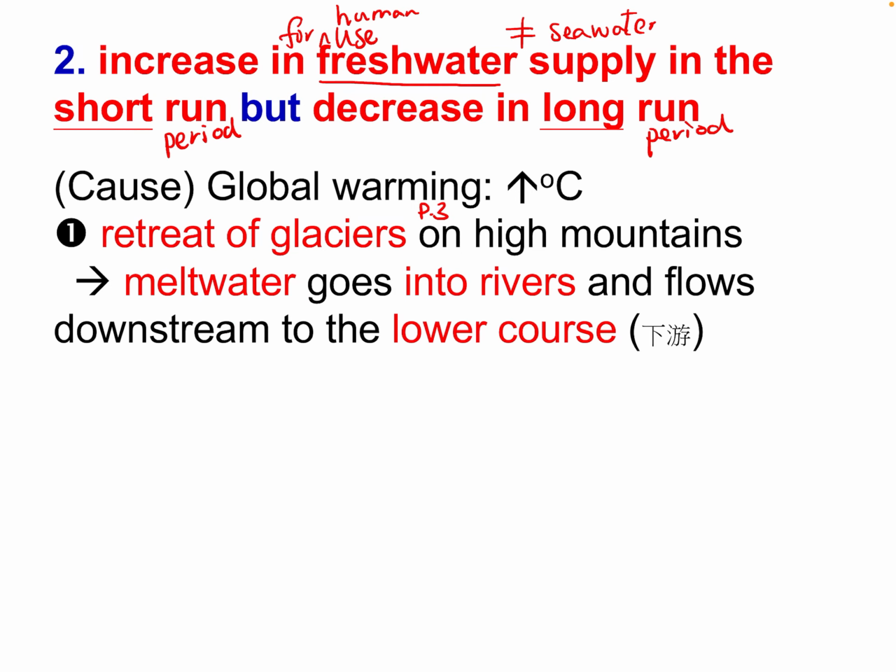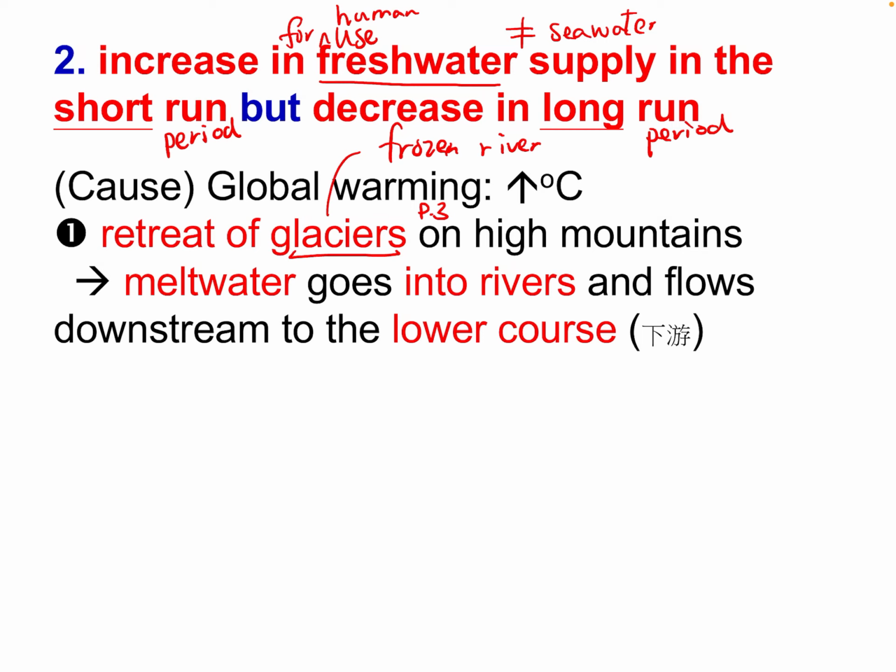The melt water will run into the river. Remember, the glacier is actually like a frozen river, 冰川. Now they melt, so the water will run into the river, and most of it will go to the lower course of the river, 下游地區.